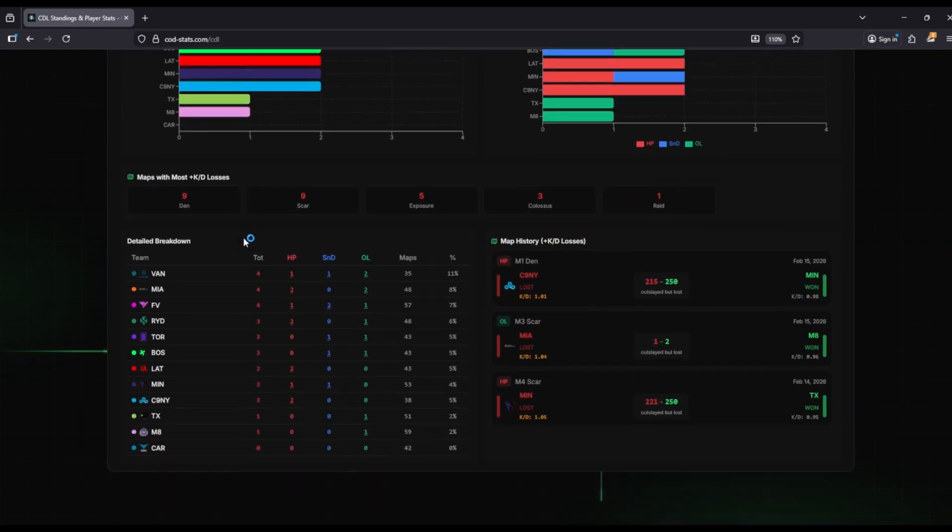And why I like this is because in terms of metrics that tell you what to expect in pick'ems, money line bets, let's say handicap bets, etc., it gives you just a more holistic look. And if you're doing player props as well, that's something that's really important to note, because if players are going positive but losing the map, that means that your player props are going to be very, very inconsistent.